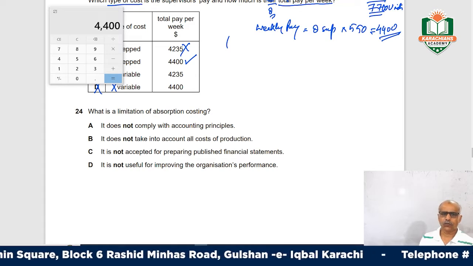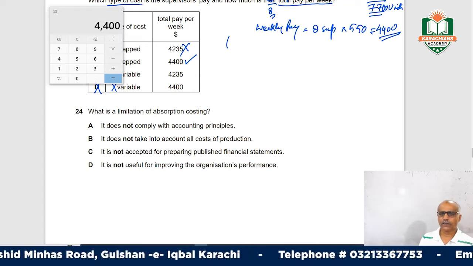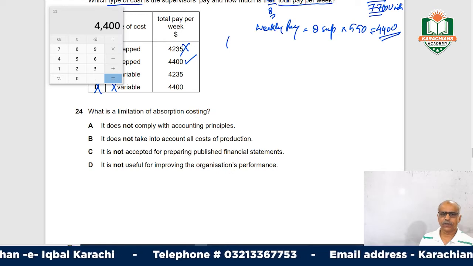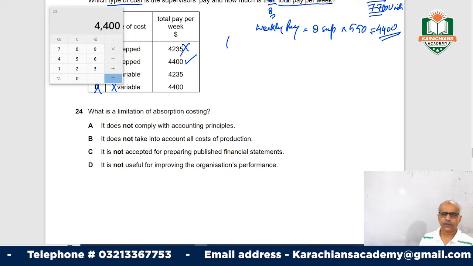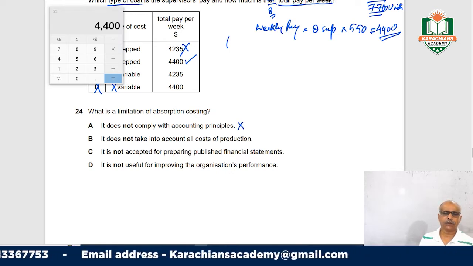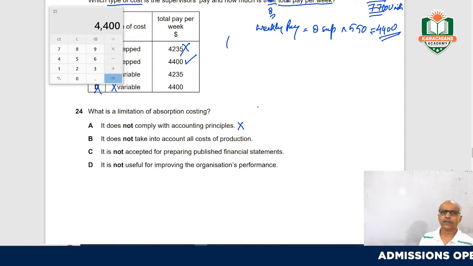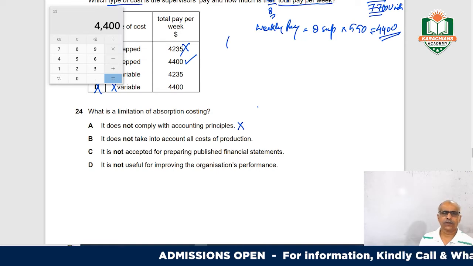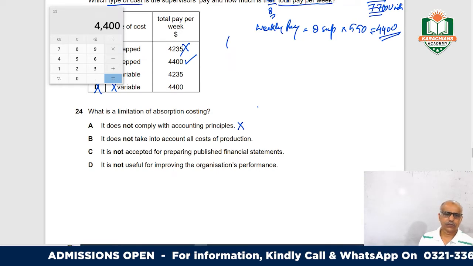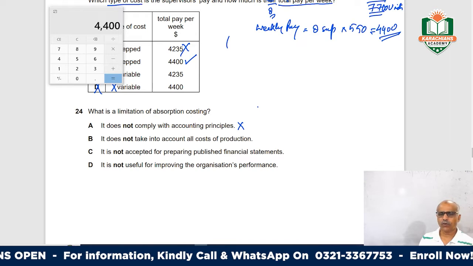So what is the limitation? It does not comply with the accounting policies. This is not the limitation, because absorption costing does comply with the accounting principles. It does not take into account all cost of production.